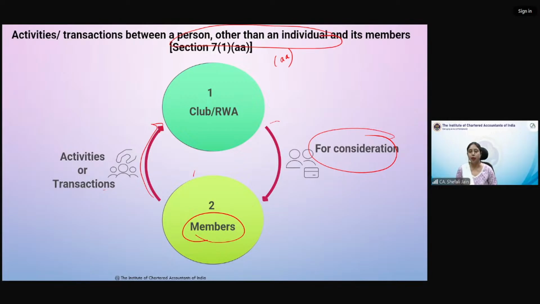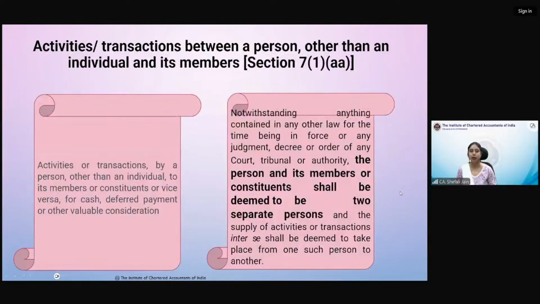But GST law has clarified that no, they are considered as separate persons. For that, we have this explanation also, which is provided here. First is activities or transactions by a person other than an individual. Now, examples of a person other than individual we have done. We have already taken trade association, club, RWAs. Then we have the chambers of commerce.